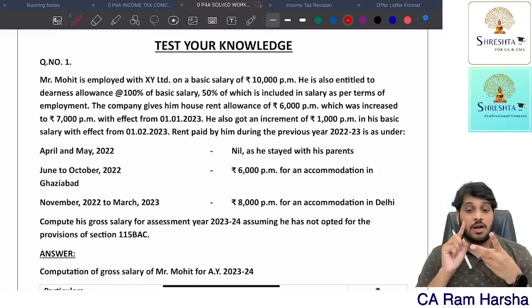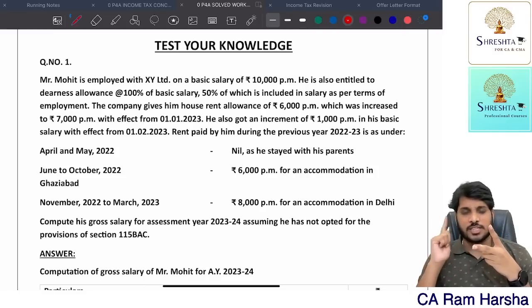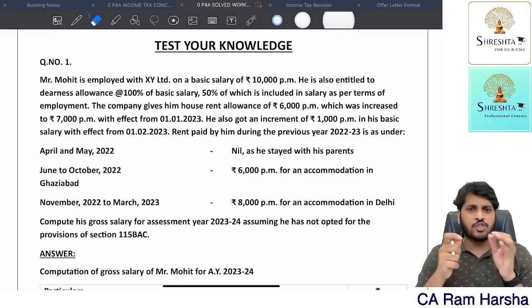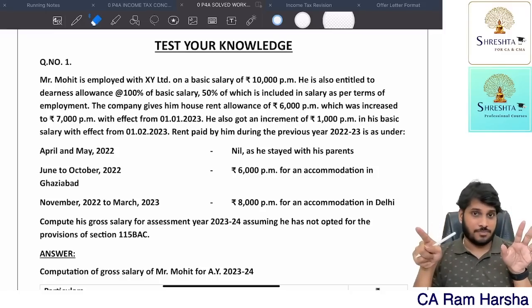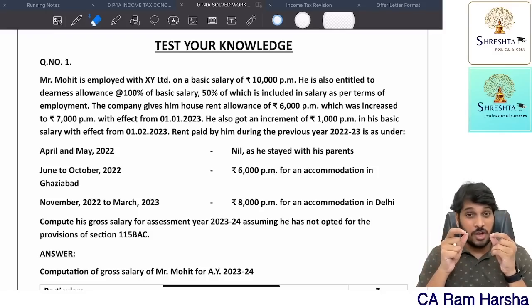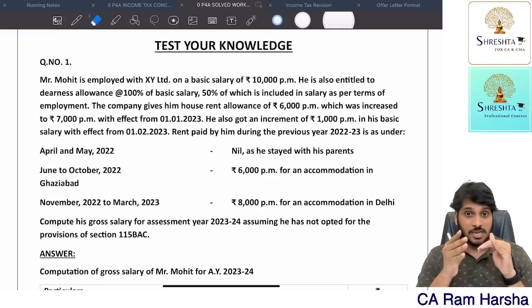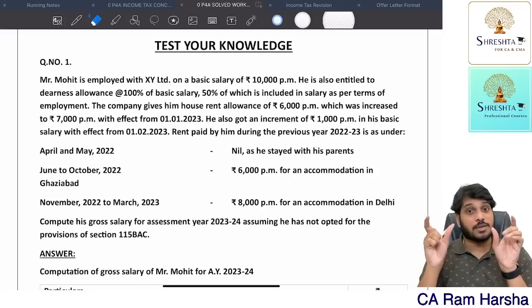One criteria. 50% of salary if the employee is staying in Metro City. 50% of salary if the employee is staying in Delhi, Kolkata, Chennai, Mumbai. 40% of salary if the employee is paying rent in any other city. Actual amount, whatever actual amount is that much. Among these three, whichever is lower. Now here, if employee changed city, for 3 months he stayed in one city, Delhi, Mumbai, Kolkata, Chennai. For remaining months, somewhere else he stayed, which means you should compute for these months separately.